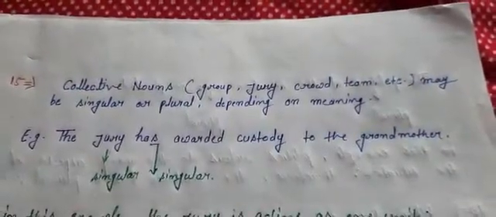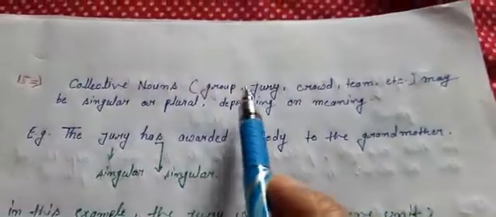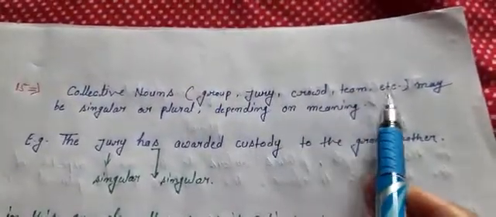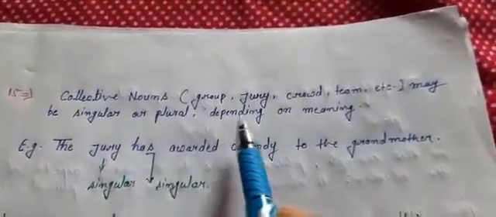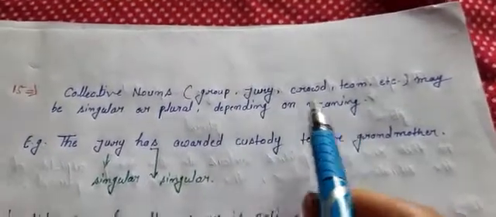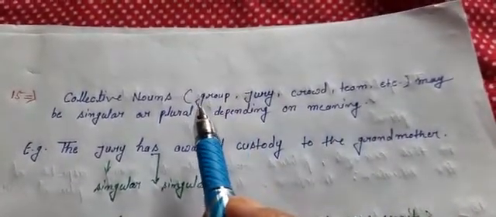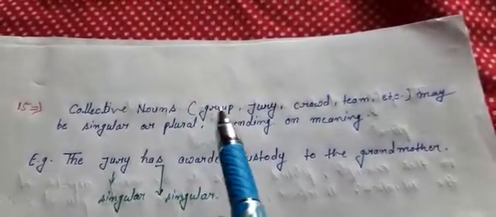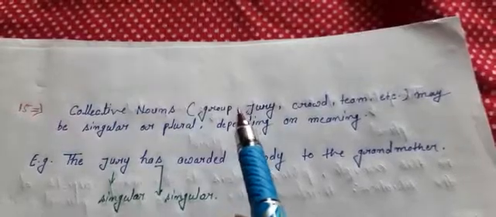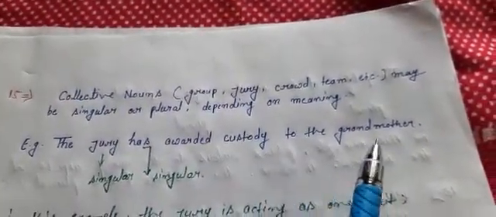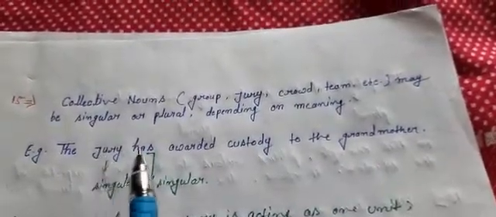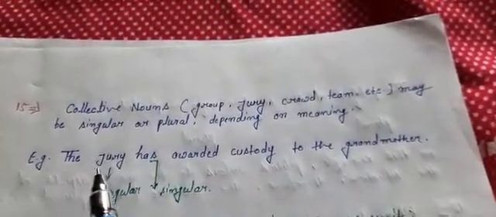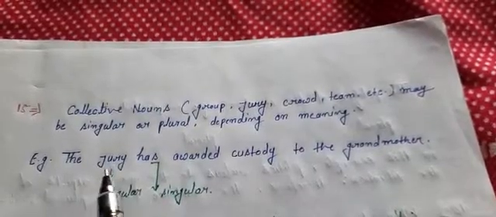Now next rule says collective nouns like group, jury, crowd, team, etc. may be singular or plural depending on meaning. So if it is used as a singular subject, it will take a singular verb. But if it is used as a plural subject, it will take a plural verb. For example, the jury has awarded custody to the grandmother. In this example, jury is a group of members. That's why it is acting here as a singular subject. So the sentence has the singular verb has.